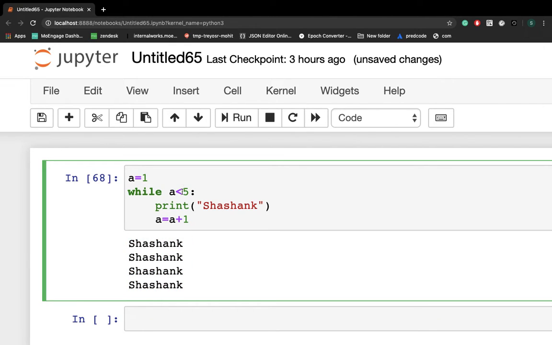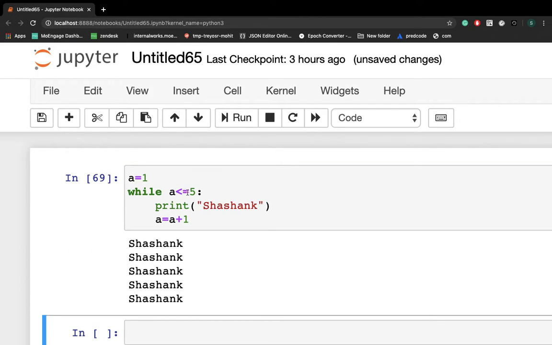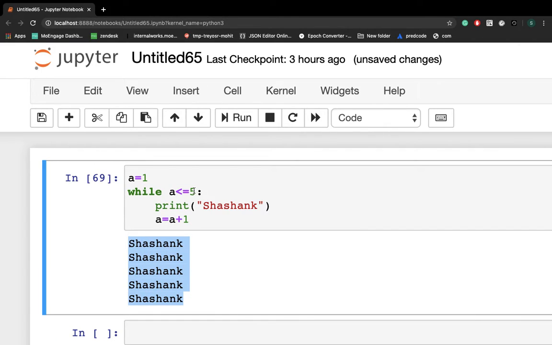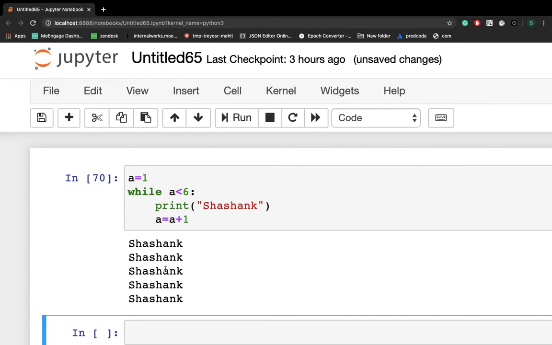If you want to print 5 times, you can write less than or equal to here. Then 5 is equal to 5, so the condition will be true and it will print 5 times. Or else you can write 6 also, and you will get 5 times. This is the basic syntax of a while loop.